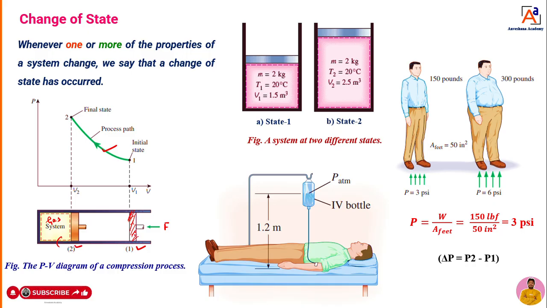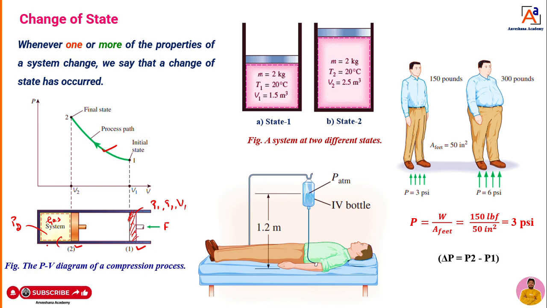When the piston moves from point 1 to point 2, what is actually happening here? Inside, the air or gas gets compressed. Once the air or gas gets compressed, what happens? The pressure increases. That means, in the initial condition, it has one pressure, one temperature, and one volume. I will mark the initial condition as P1, V1 and T1.